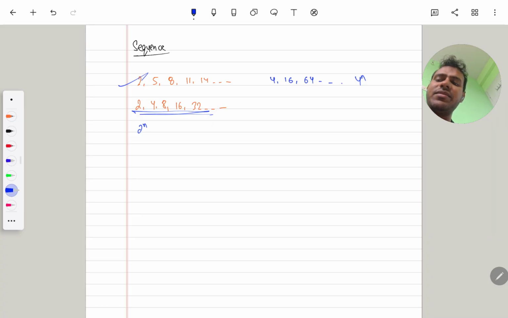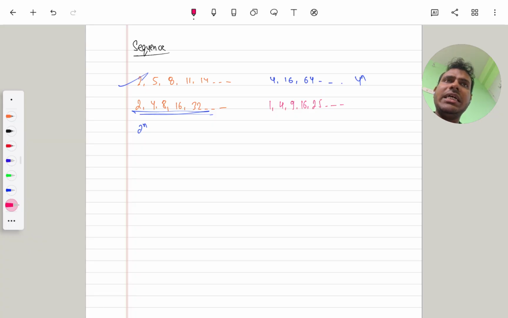As n increases, we get the next term. Also we have a certain pattern like 1, 4, 9, 16, 25 and so on. I hope you all understand the meaning of sequence. Sequence is generally an arrangement of numbers which follows a pattern.